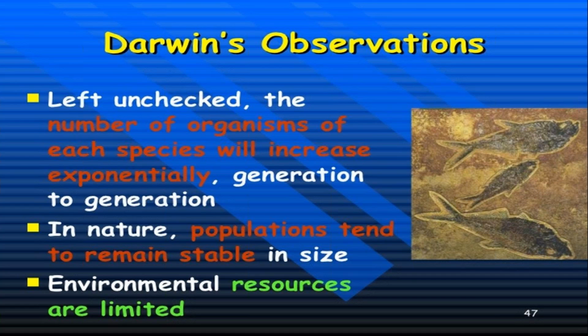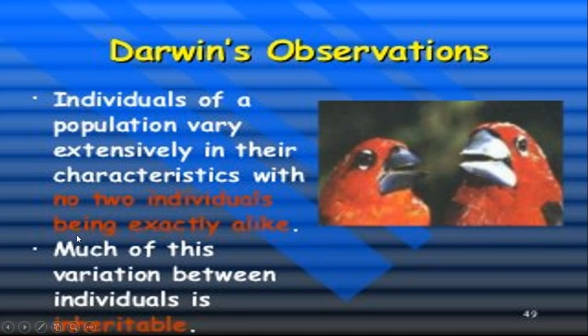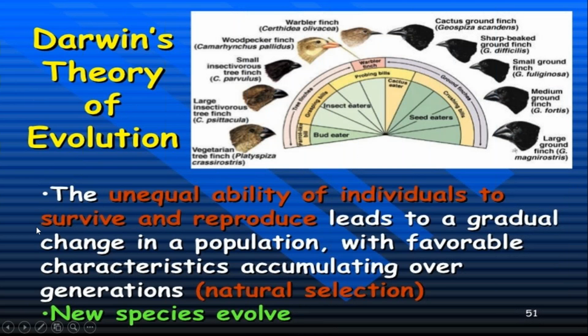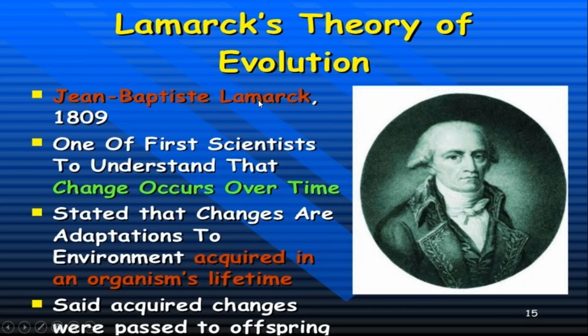We will discuss all these points in the next classes. So adaptive radiation is divergent evolution. That is all about Darwin's finches. Then the next scientist, known as Lamarck, gave his theory. He was the first scientist to understand that change occurs over time.